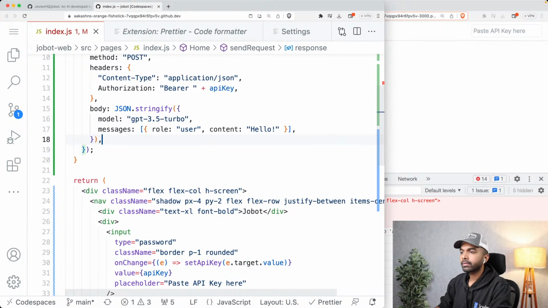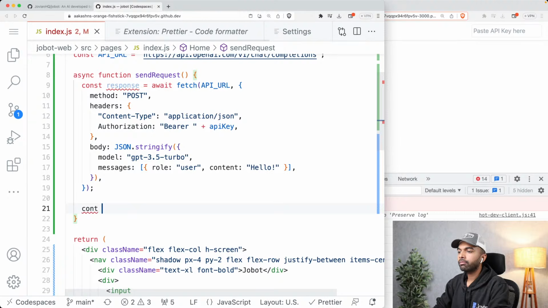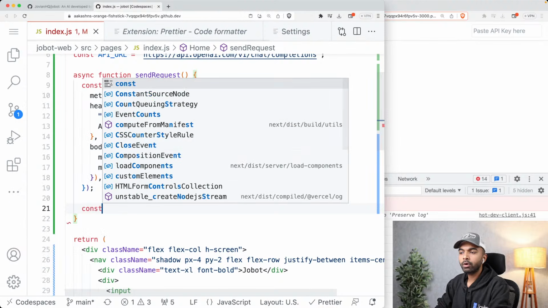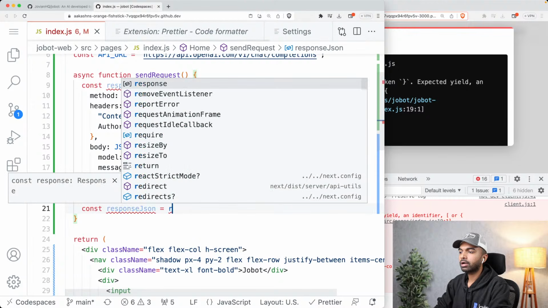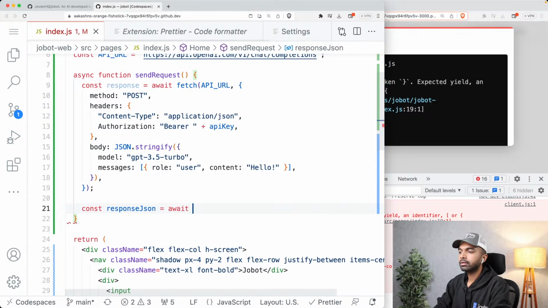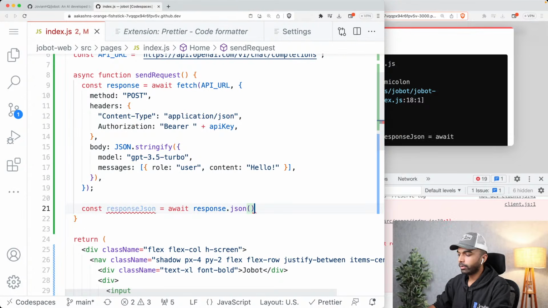And finally, this is the response that we get. Now we want to get this response passed in JSON format. So we can say response JSON equals await response.json.